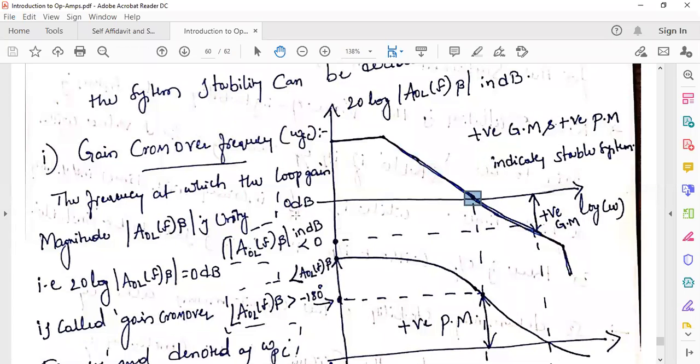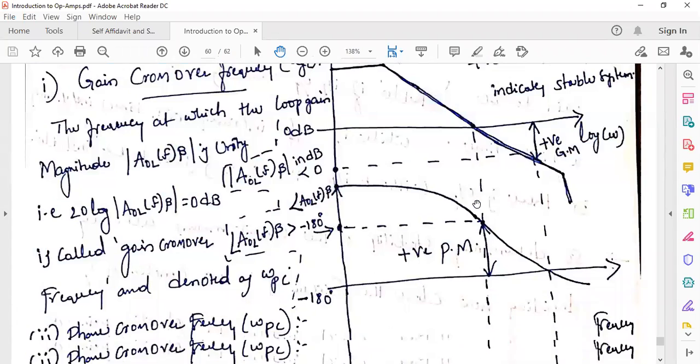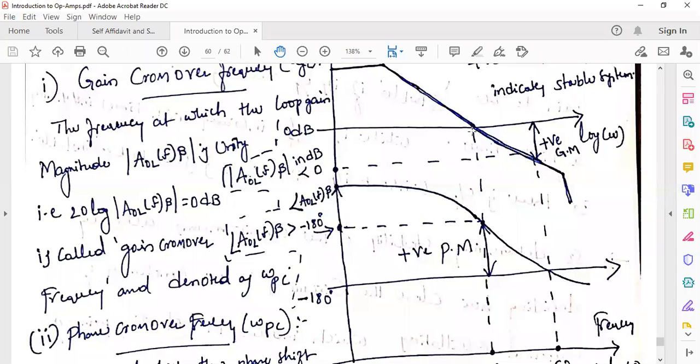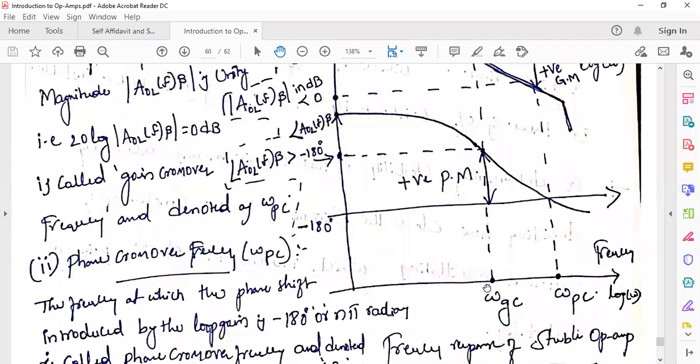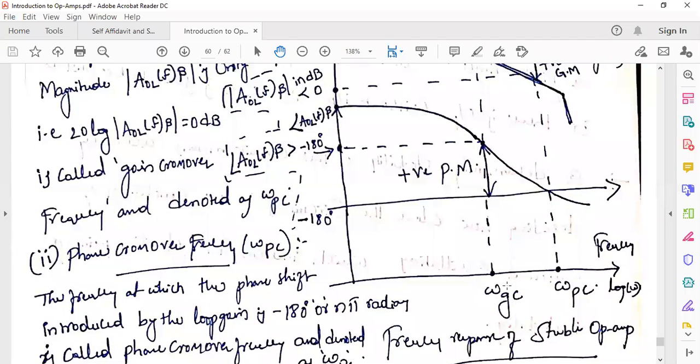If you observe, this is the 0 dB line. So at some particular frequency, it reaches 0 dB, right? If you plot this, that particular frequency where your loop gain reaches 0 dB is nothing but the gain crossover frequency, which is represented in the plot.